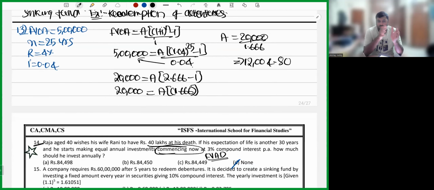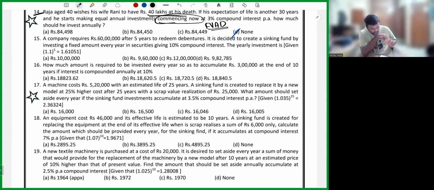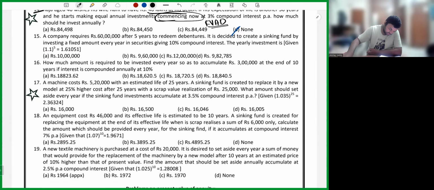You need to deposit some certain sum of money every year to receive a huge sum in the future. That money which you deposit every year to get that huge money in the future is what is called sinking fund payments. Okay. Now, question number 15, my dear friends, I'll explain. You can try solving it by yourself.